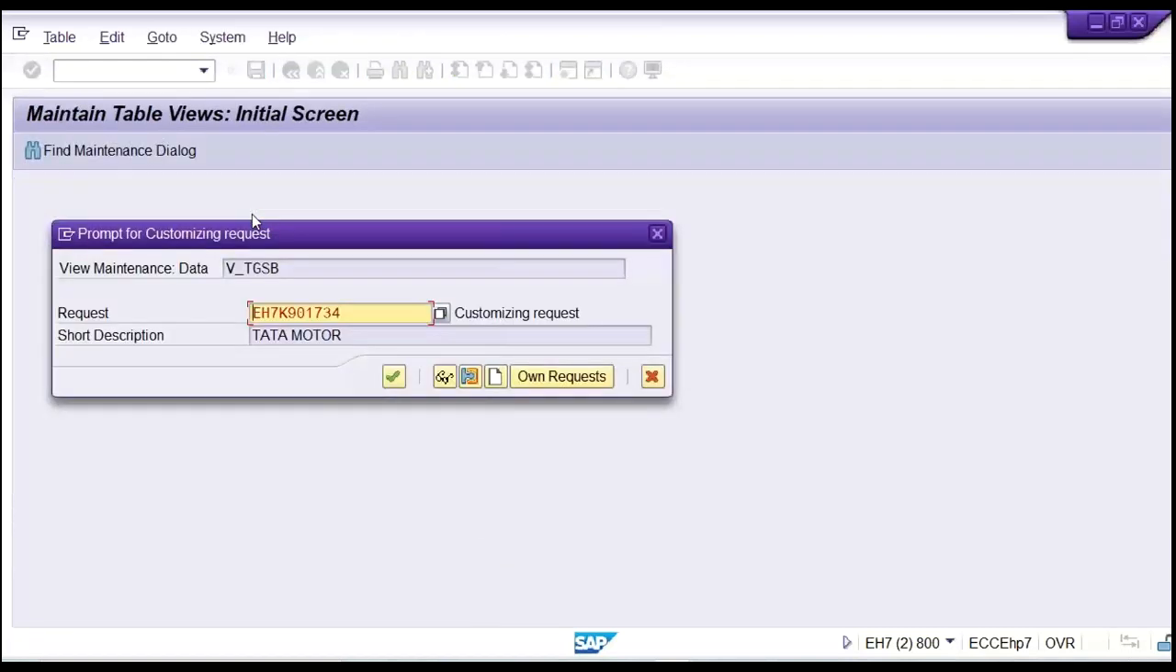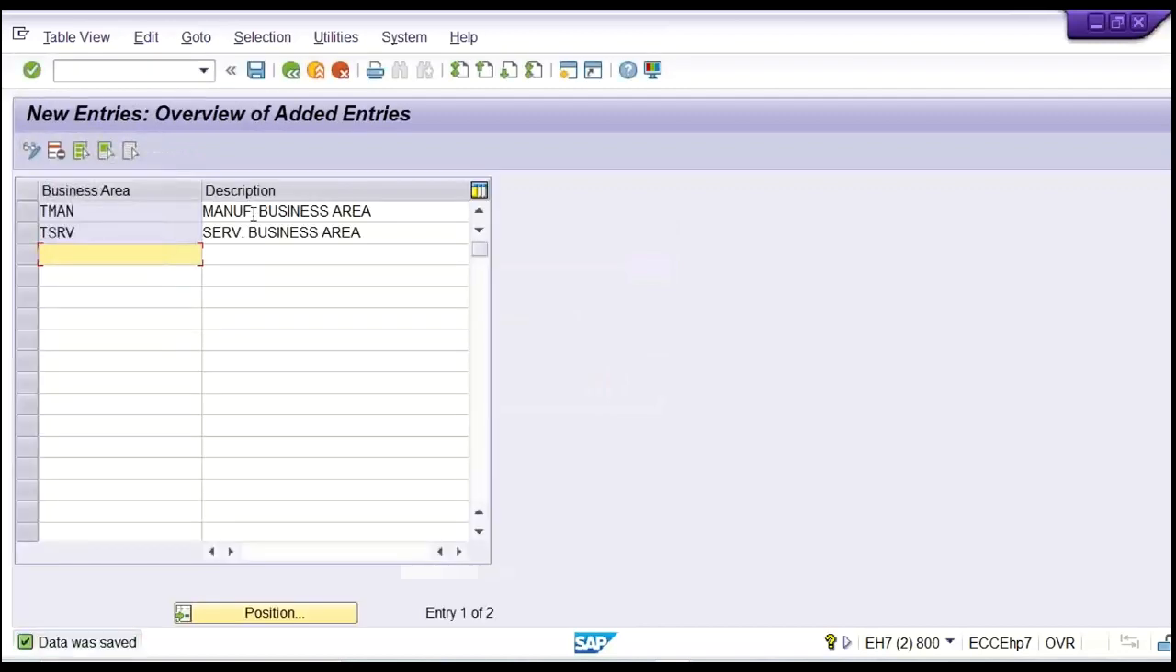So again, a transport request, right? Just press enter and save this on the same transport request. So we have created a business area. Now again, there will be a thought in your mind: do we need to link this business area with the company code? No, there is no need to link this business area with the company code. There is a different logic behind that. It is a client level setting.